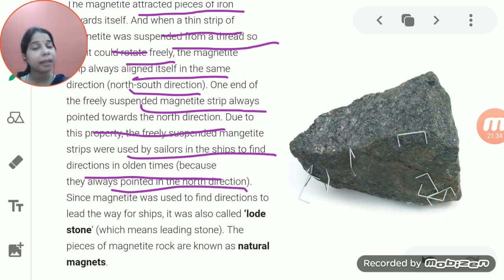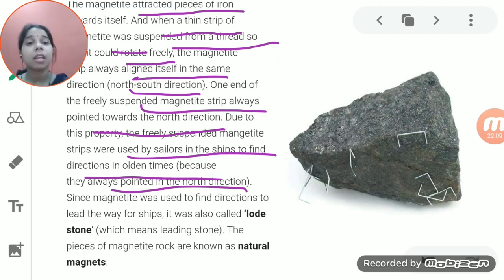When sailors took the magnetite and freely suspended it, they understood that this is the north one, this is the south one, and the remaining two will be the east and the west direction. So basically the magnetite helps in showing direction, and thus it is used by sailors to find direction.